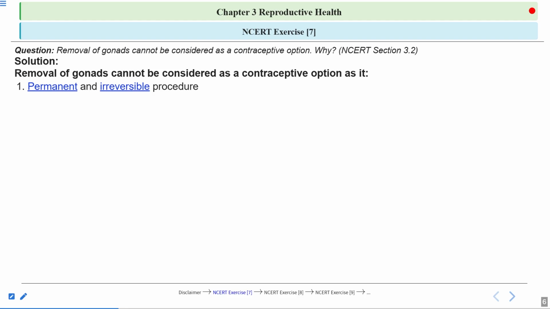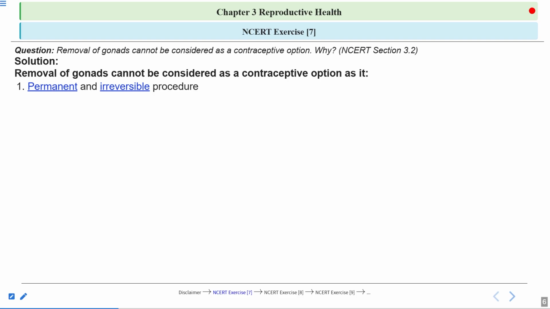The person will be infertile forever. The person won't be producing gametes, and hormones will also not be produced. So it will be an irreversible procedure. Once removed, the gonads cannot be replaced.